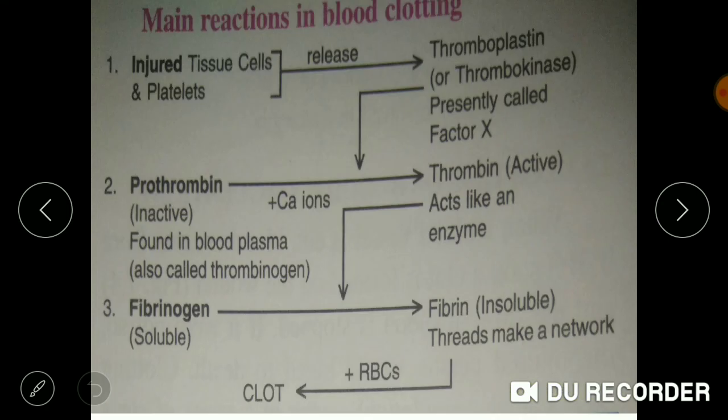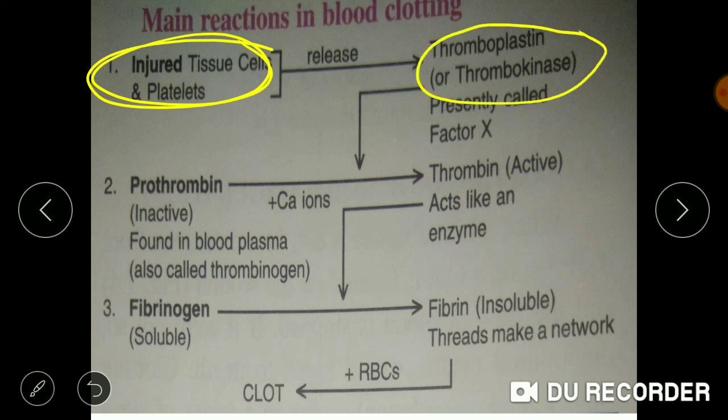Now this flow chart shows the complete process of blood clotting. What happens when tissue gets injured? Suppose this is the injured part. When certain tissues get injured, the platelets start releasing thromboplastin or thrombokinase enzyme.